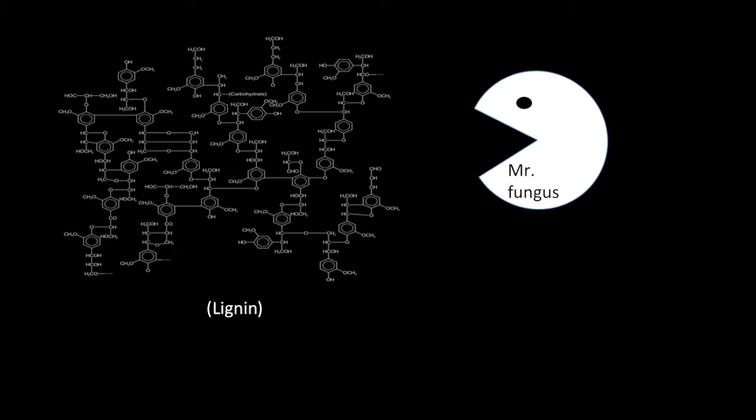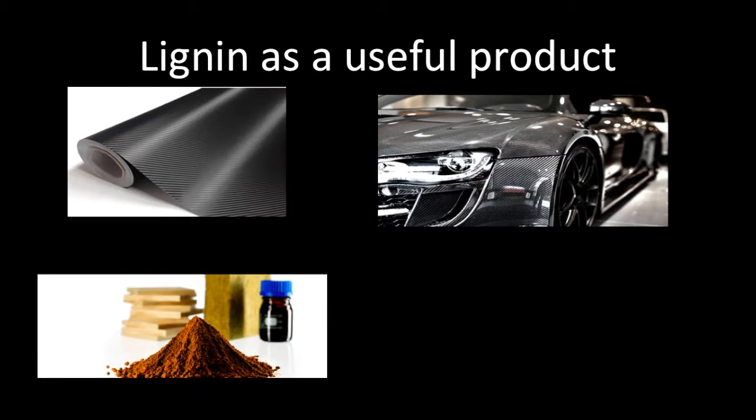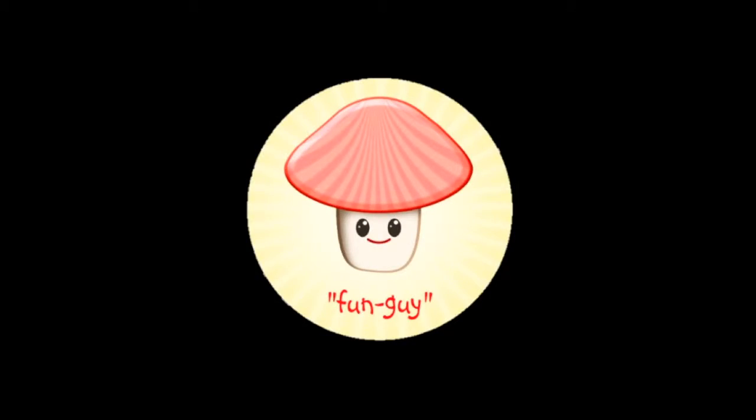In addition to the roles that fungal decay play in the carbon cycle, identifying the genes by which lignin can be selectively degraded by fungal enzymes can allow us to turn off the production of lignin-degrading enzymes and extract lignin from plant biomass to be used as a useful product. Lignin powder can be used in the production of carbon fiber, which can be used in many other manufacturing processes, as well as lignin being used to artificially produce vanillin, which is used as a cheap synthetic flavoring. Hopefully this has opened your eyes to the wide range of fungal biotechnology applications and the importance of plant biomass decay.